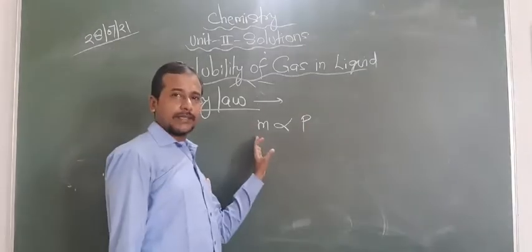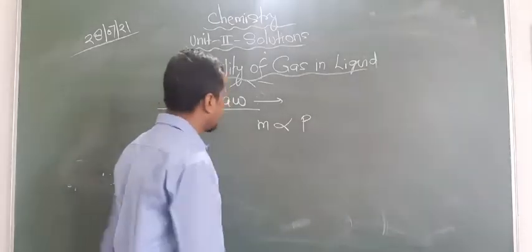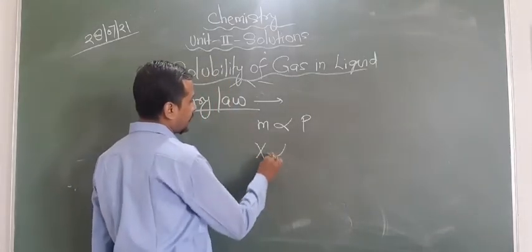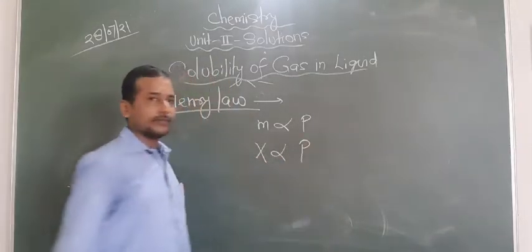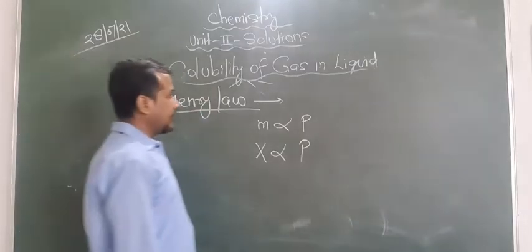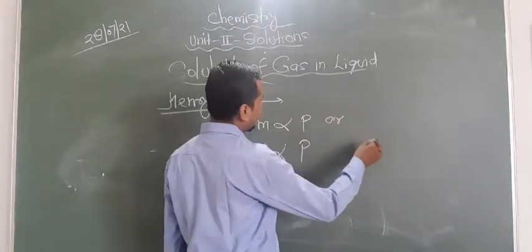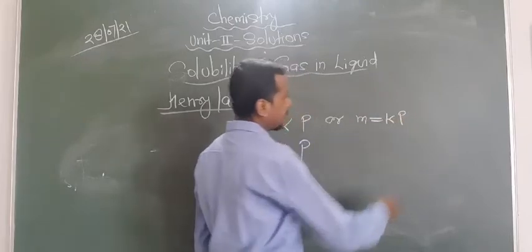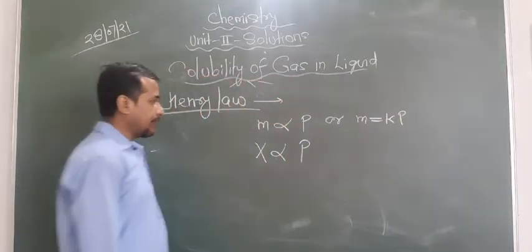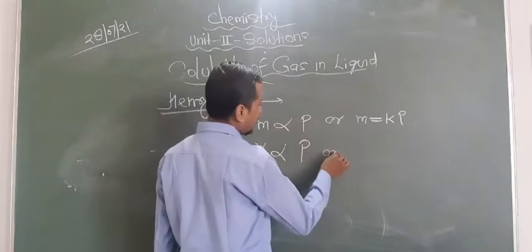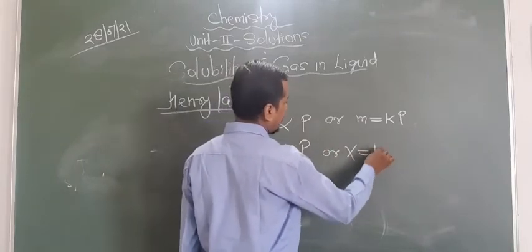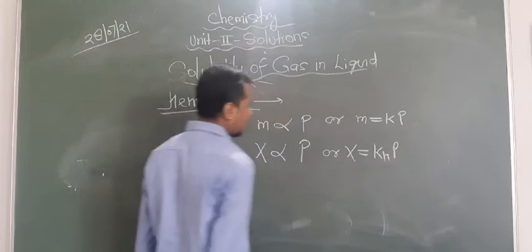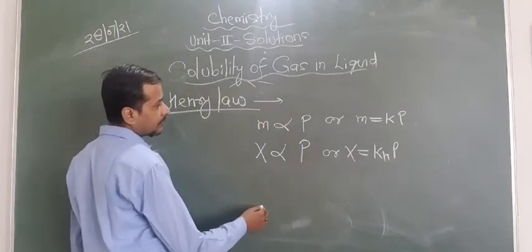The solubility of gas is directly proportional to pressure, and in terms of mole fraction, it is also directly proportional to pressure. Okay, here if we remove the proportionality sign, we get mass equal to K into P. Here K is a constant. Similarly, in terms of mole fraction, this can be written as equal to KH into P.